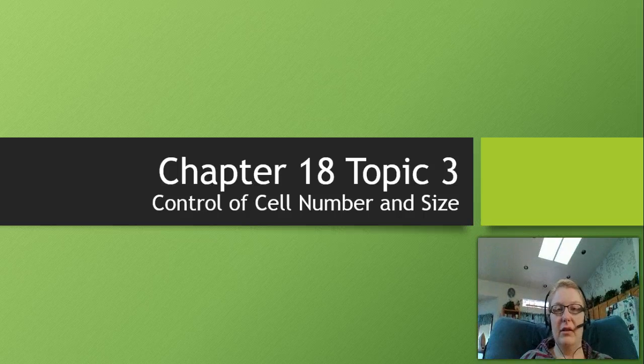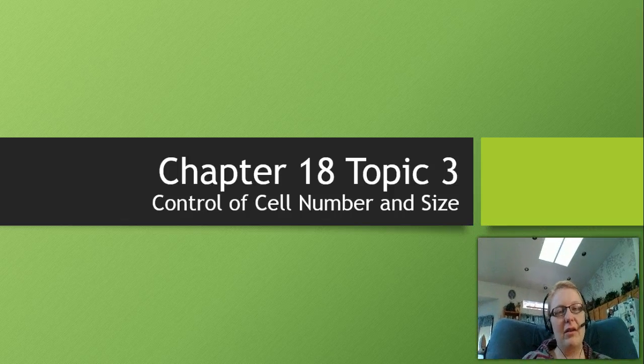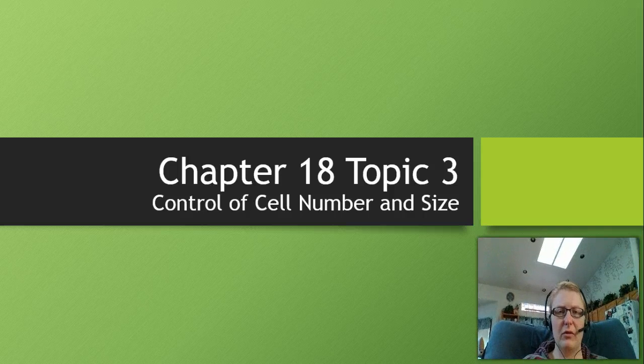This is the control of cell number and size. So we've talked about how cells divide and we've talked about all the processes and controls they have. But how do cells control, or how does a multicellular organism control cell number and size and make sure that these cells are behaving properly and that we don't end up with tumors and things like that? That's what we're going to talk about here in topic number 3.